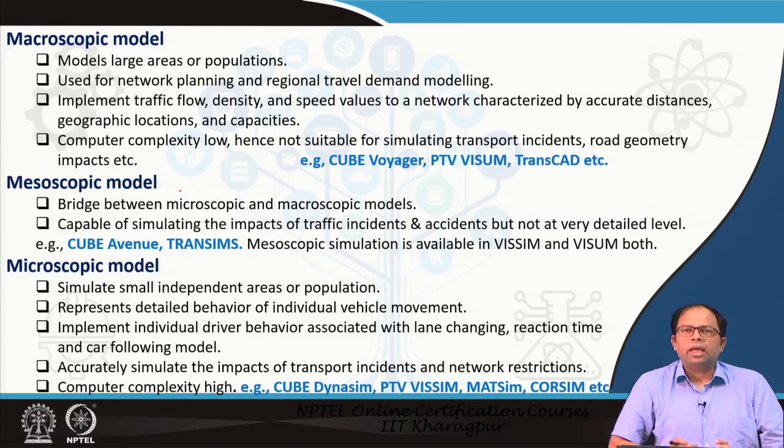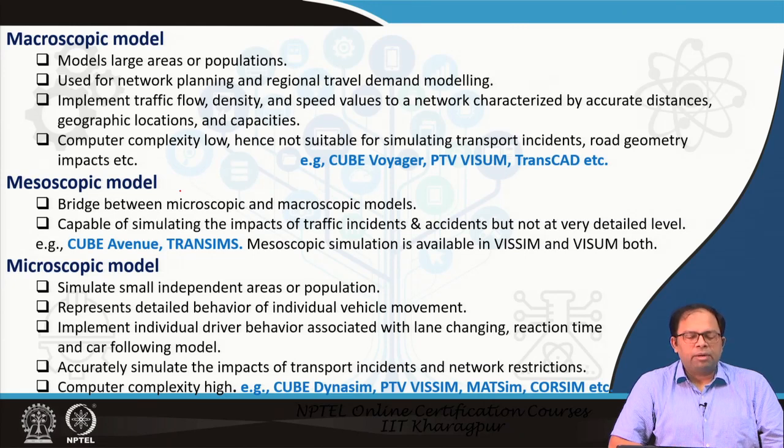As we have already learned, there is travel demand and there is also the question of supply, and that is why we have our traffic assignment models, which assign the demand that is generated to the different networks, and then feedback from the network comes which influences the demand as well. So, the next part of the model can not only handle large areas in forms of zones or TAZs and so on, it could also be used to model the entire network. So, it is used for network planning, and eventually it is used for regional level travel demand modeling as well.